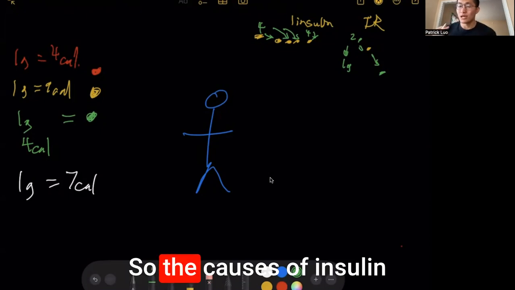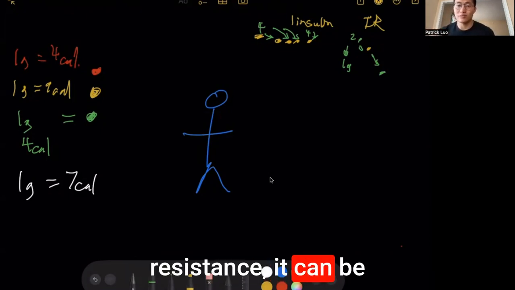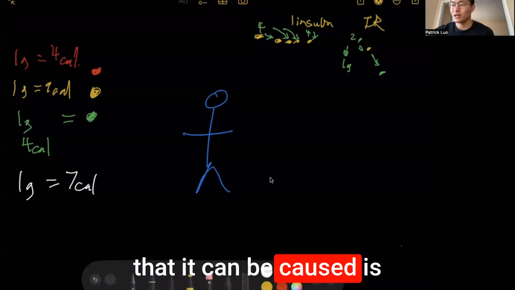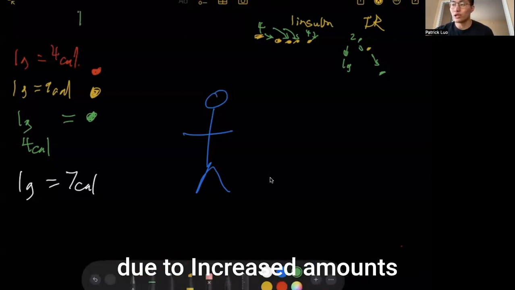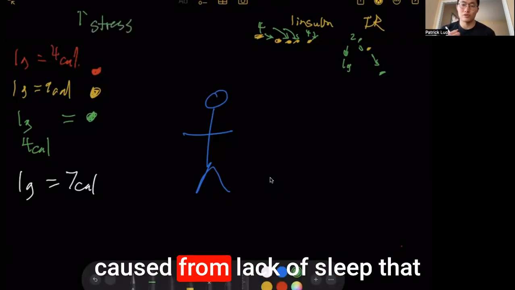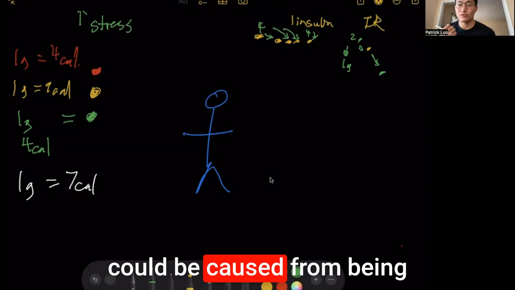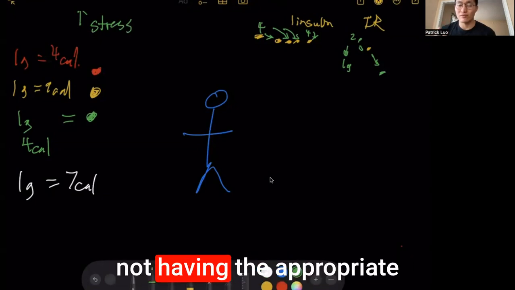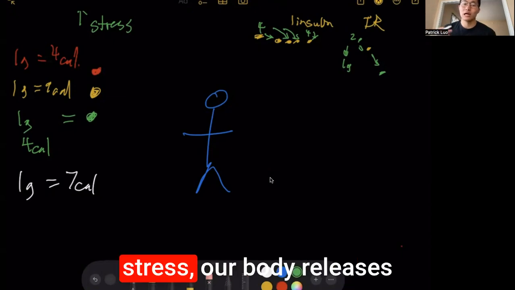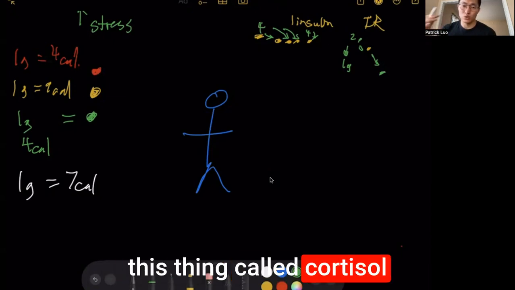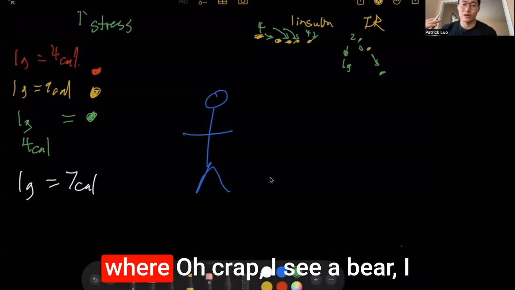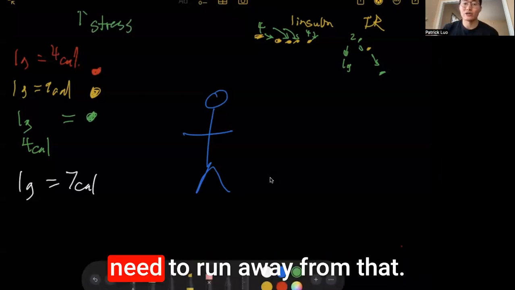The causes of insulin resistance can be due to a lot of factors. One of the primary factors is increased amounts of stress. That could be caused by lack of sleep, or by being stressed all the time and not having appropriate stress management skills, because with too much stress, our body releases cortisol and epinephrine. That's good for short-term cases, like, oh crap, I see a bear, I need to run away from that.